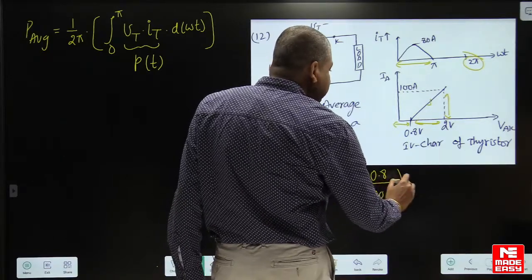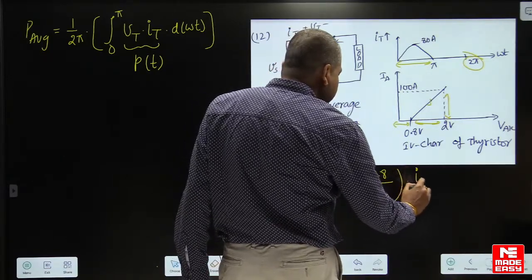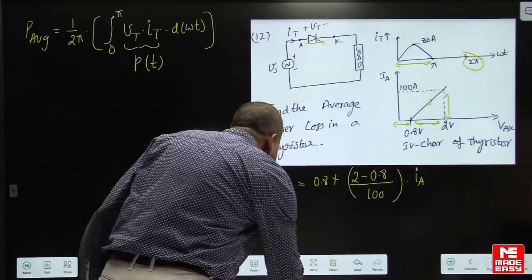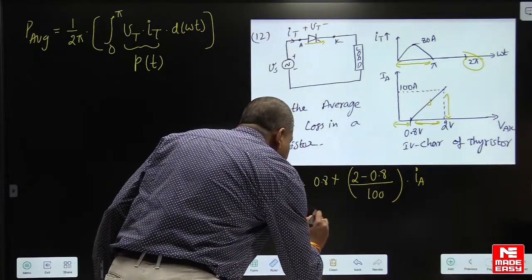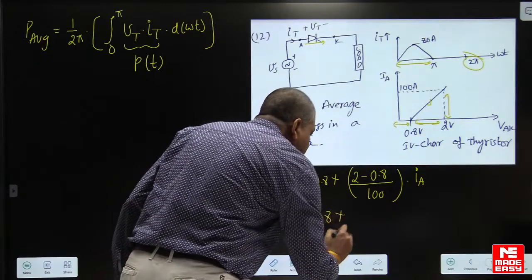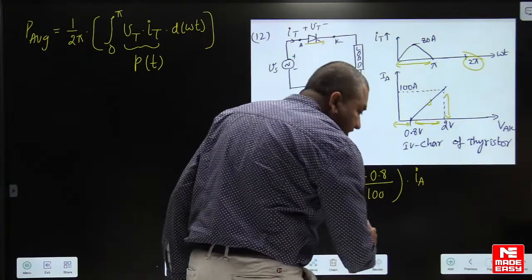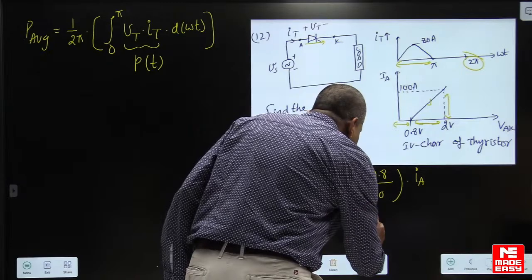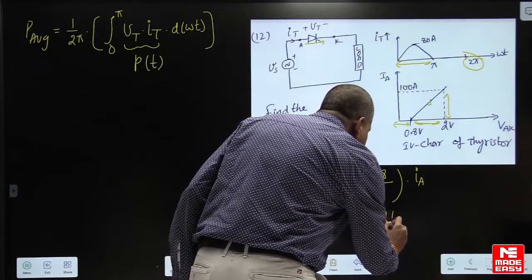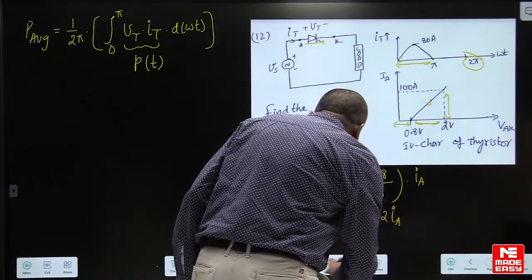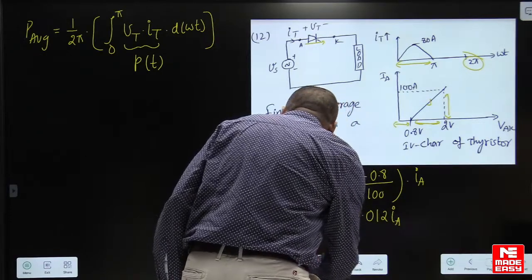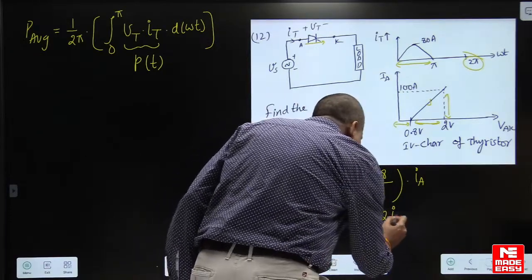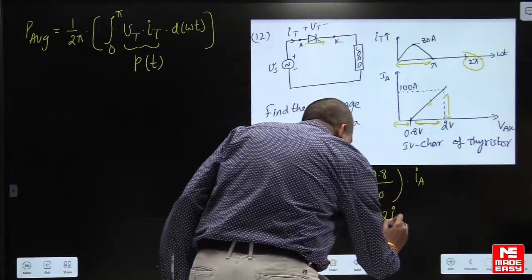So m into x, where x is the current. The equation of voltage across the thyristor is 0.8 plus 0.012 into the anode current. Here the anode current is nothing but the thyristor current.